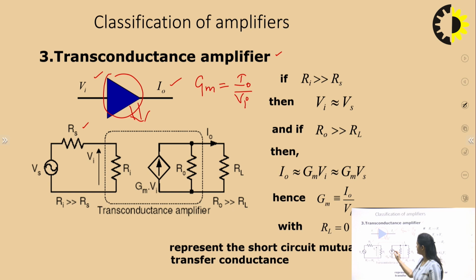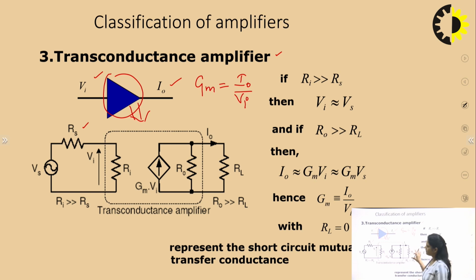If it is written as plus minus, that represents a voltage source. So, if it is a current source, then obviously the resistance will be represented in parallel with this current source. This is how you can draw the model of this transconductance amplifier.